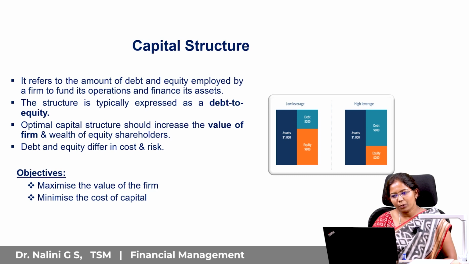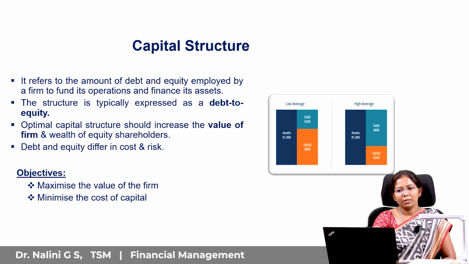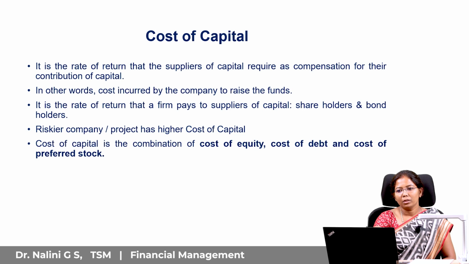Here you can look at, there are two pictures. One is a low levered company and the other is a high levered company. The low levered company has $200 debt and $800 equity, so the debt is less. Whereas in the highly levered company, equity is only $200 and debt is $800, so it is a highly levered company. So the company has to decide the optimum capital structure to enhance the shareholders' value.